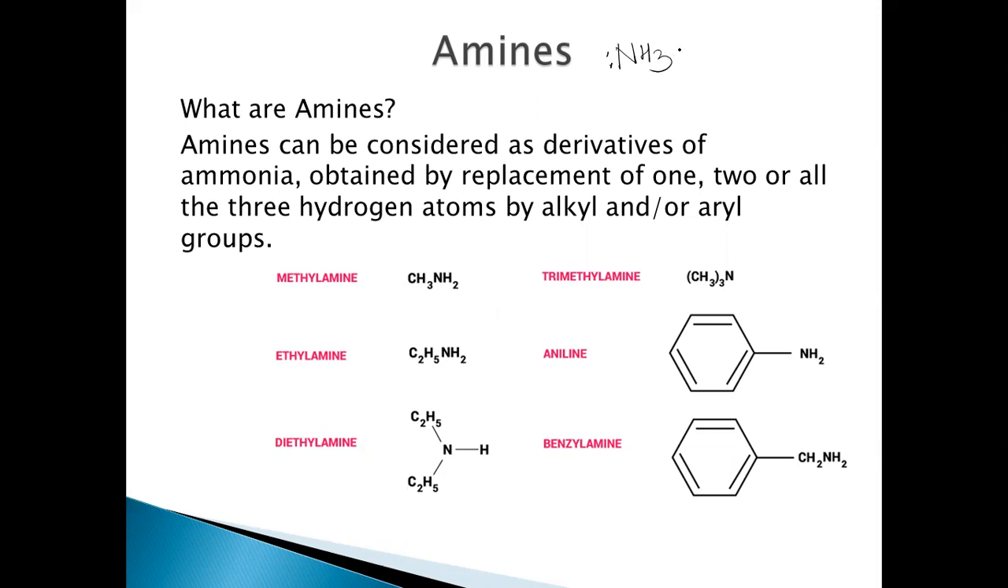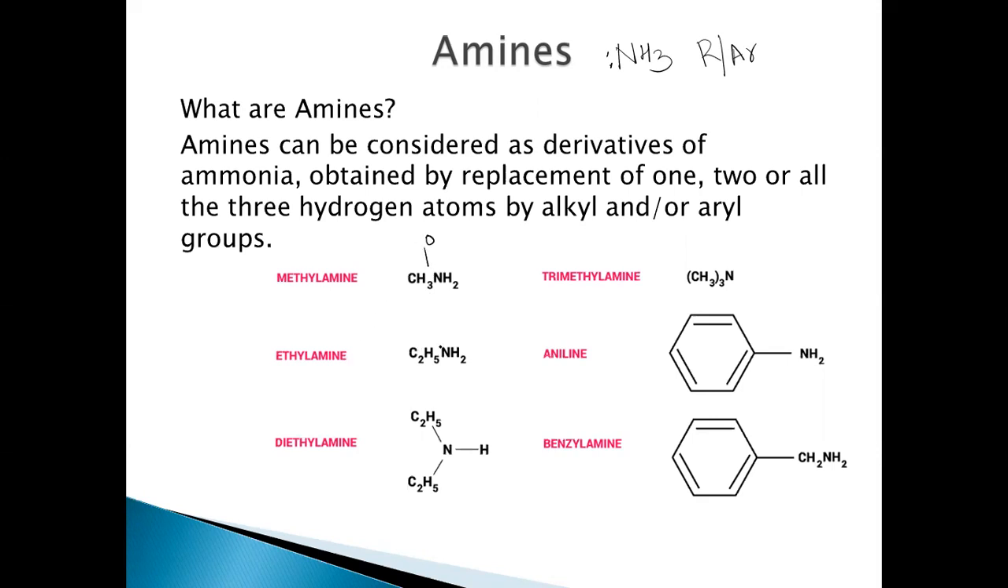That means if one or two or three hydrogens of this ammonia are replaced by alkyl or aryl groups, then they are called amines. Right? If the hydrogens present on nitrogen, all or one or two, are replaced by alkyl or aryl groups, then they're called amines. So if you look at this methylamine, that means one of these hydrogens is replaced by an alkyl group. These are called primary amines.